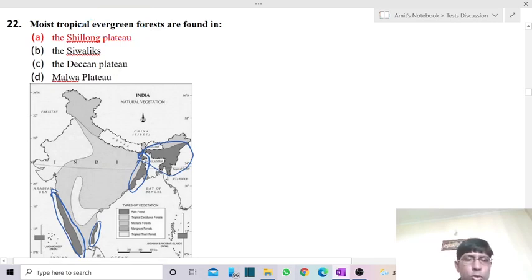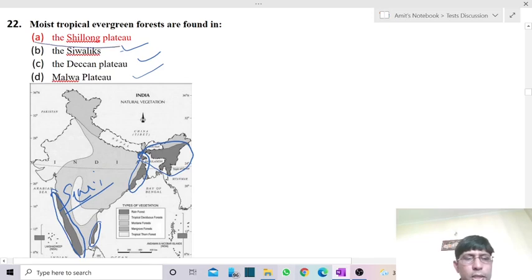So it cannot be found in the Shivalik region. The whole of Shivalik does not have tropical evergreen forest. It is not the correct answer because over there we don't have evergreen forest but deciduous forest. In the case of the Deccan Plateau, we have a semi-arid type of climate, not giving the right conditions for the development of tropical moist evergreen forest. The same is the case with Malabar, which also does not receive rainfall throughout the year, so it has more deciduous forest. So these three options are not correct.